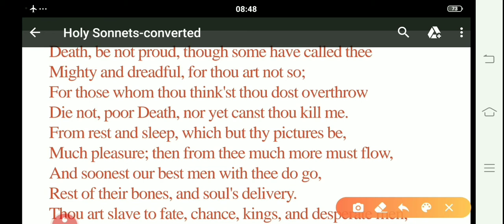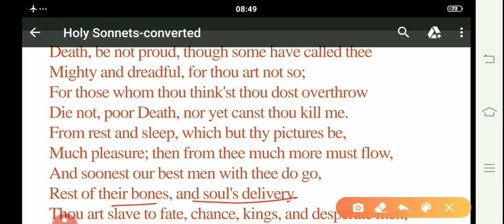So death is just the way to lead the soul from this life to another, rest of their bones and soul's delivery. So this is just the soul's delivery from this life to the next life.